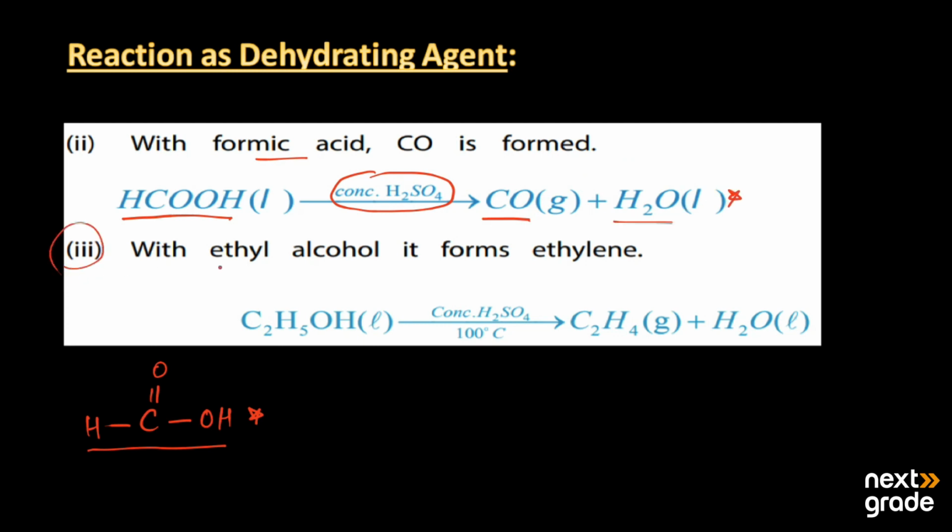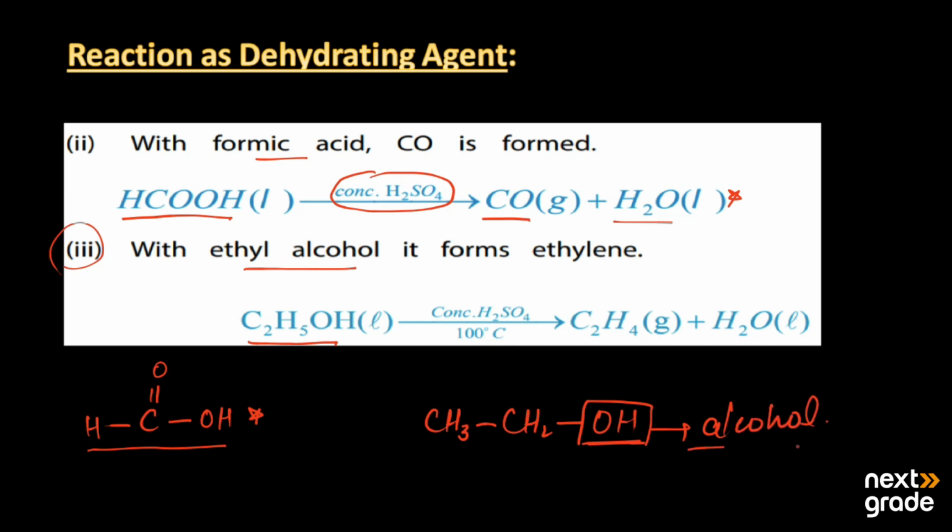Then the third reaction is with ethyl alcohol, whose formula is C2H5OH. We can also write this as CH3CH2OH. This OH group shows that it contains a hydroxyl group and it is an alcohol. So when it reacts with the sulfuric acid at 100 degrees Celsius, two products are formed.